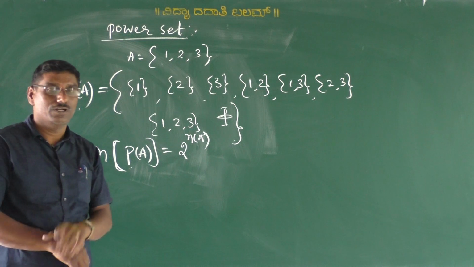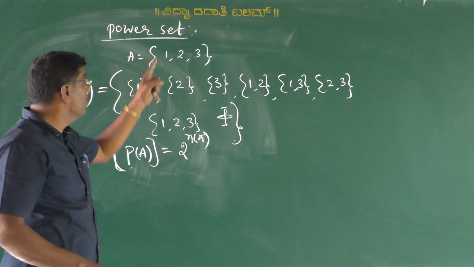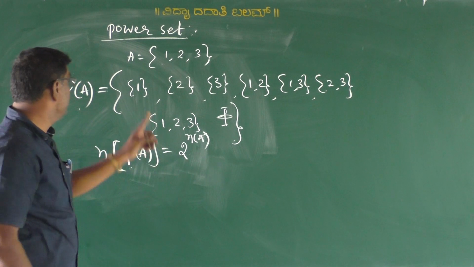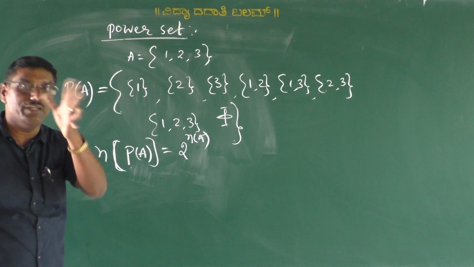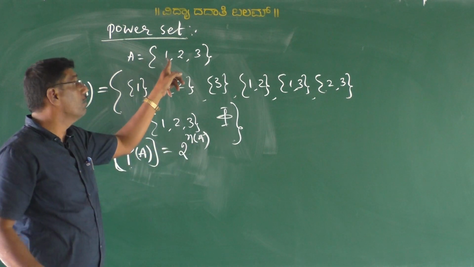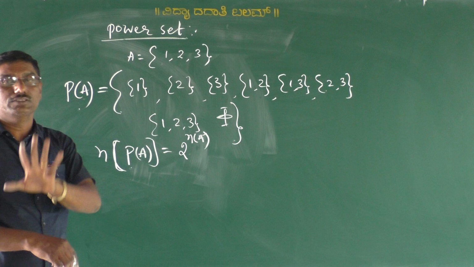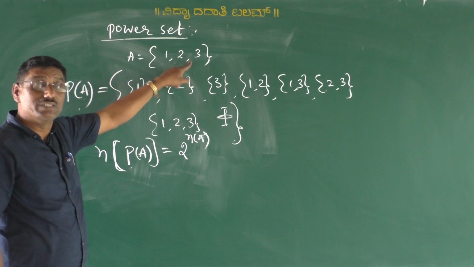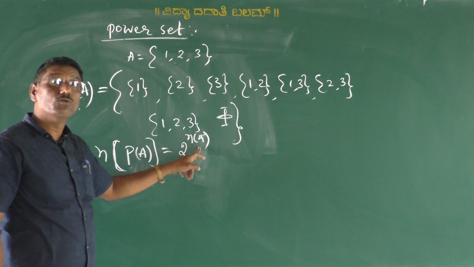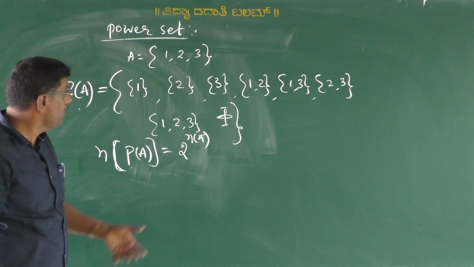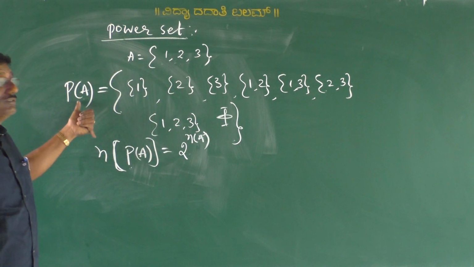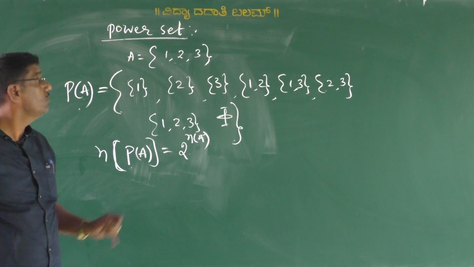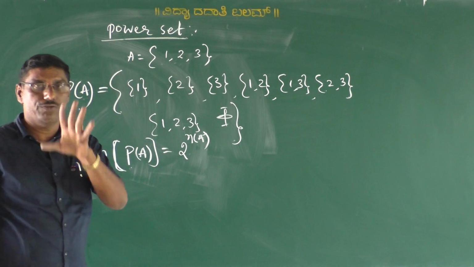Because the number of subsets a set has is the same as the number of elements of the power set of A. Here n(A) means 3 elements, so we get 2 to the power of 3, that is 8 elements of P(A), the power set for a given set. Are you understood about the power set, all of you?